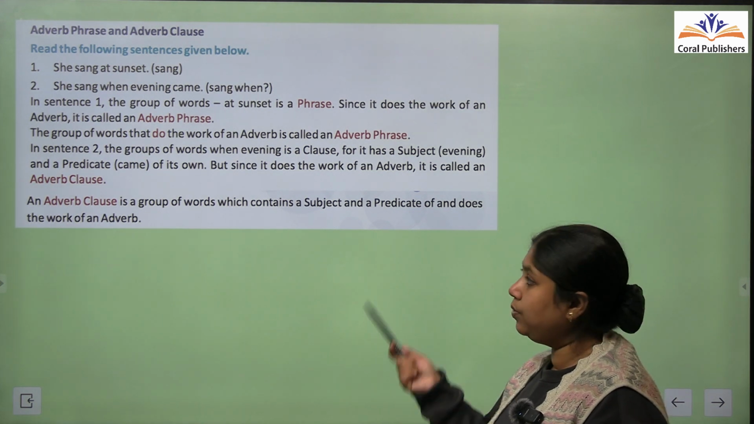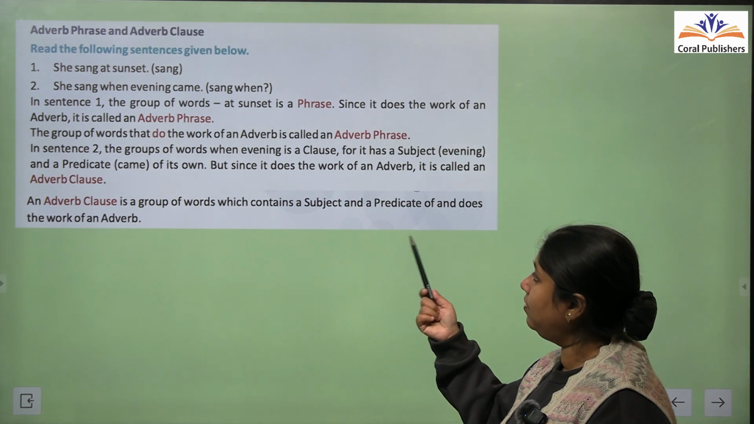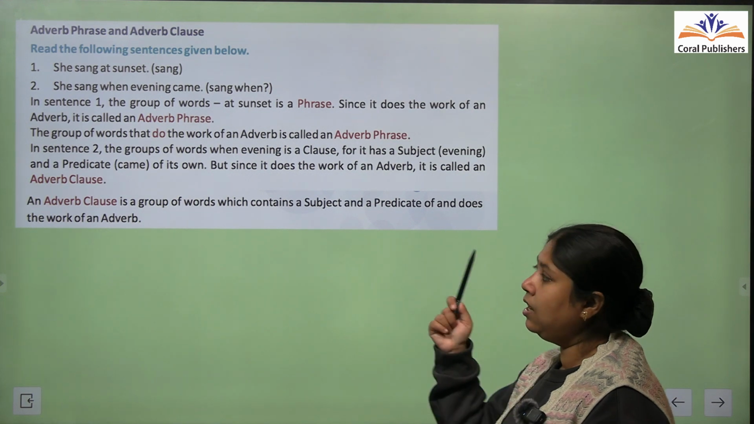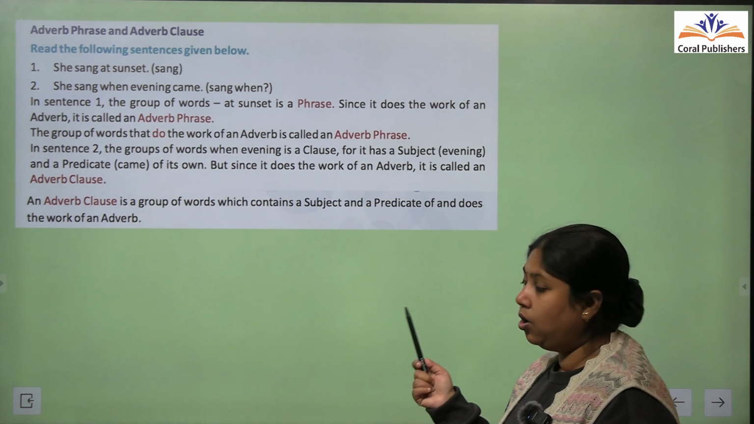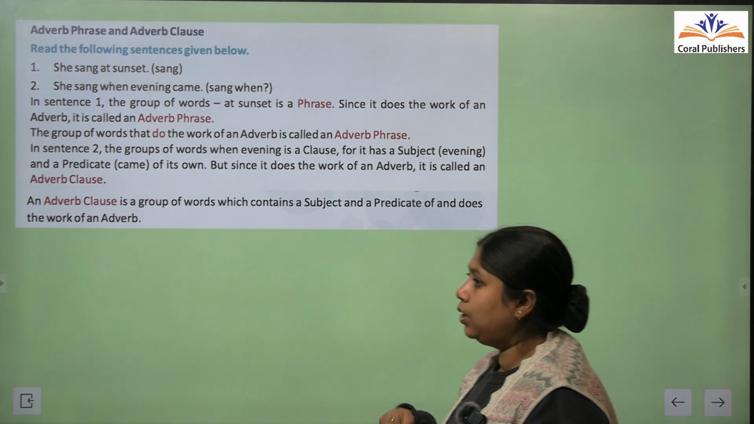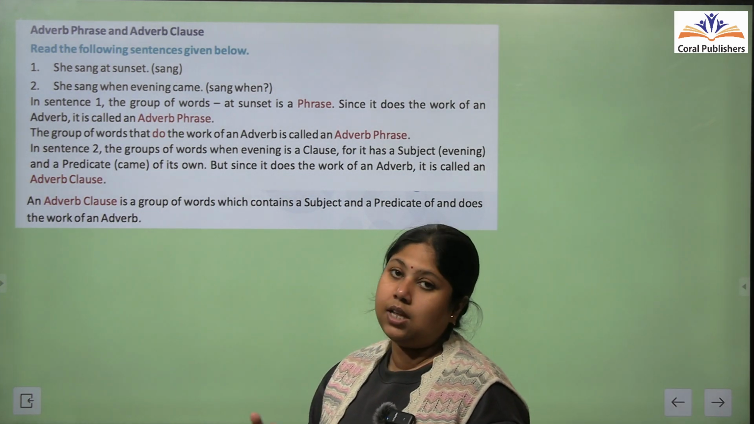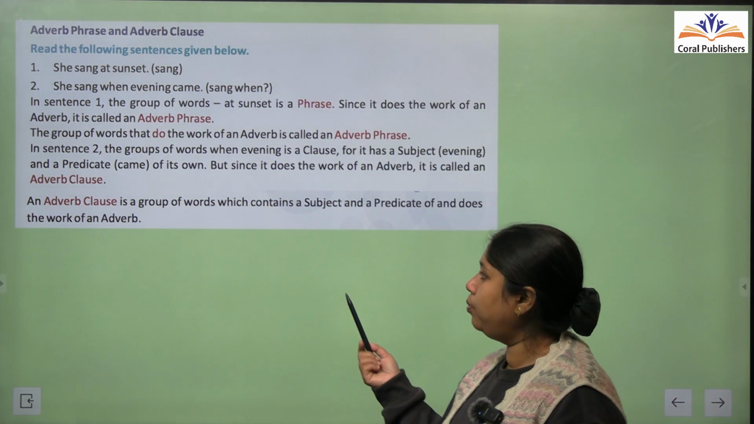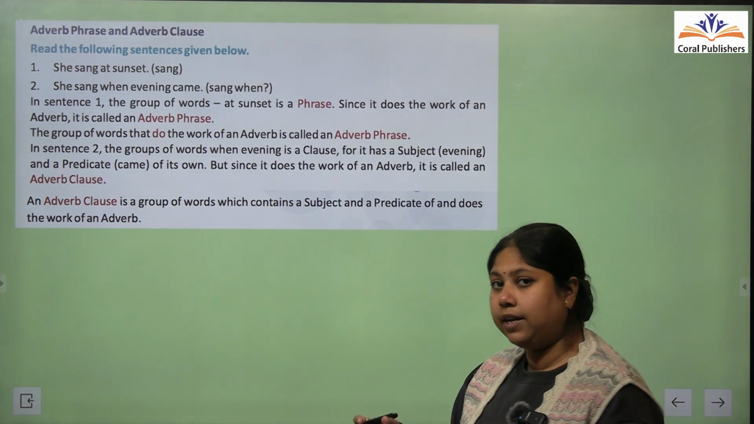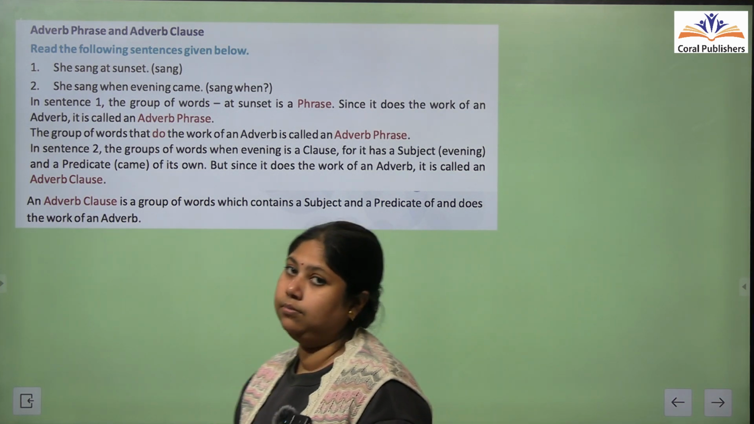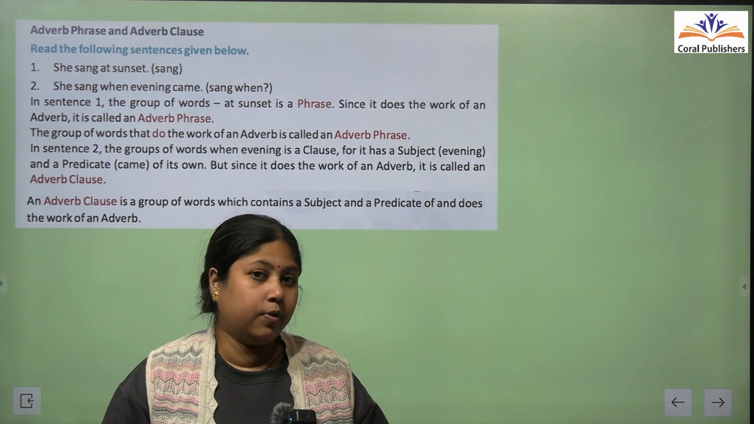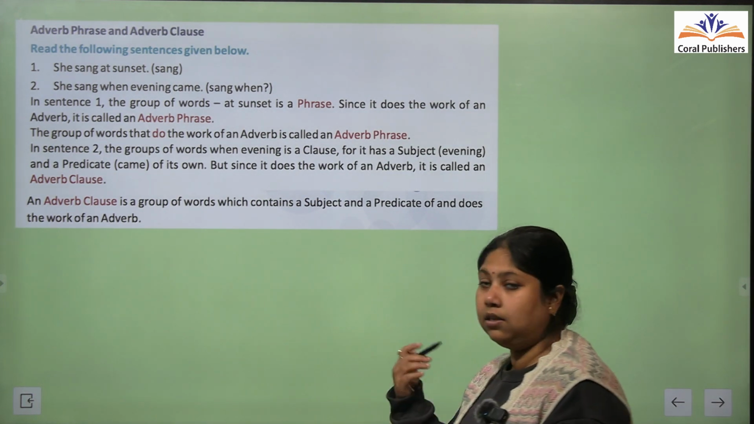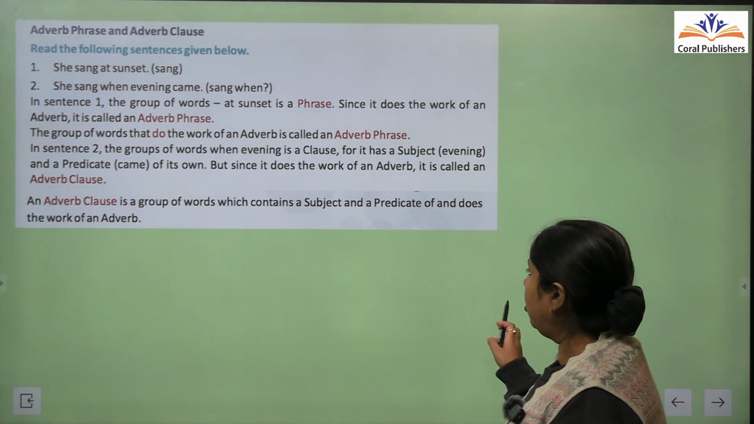In the second sentence, we will observe that the group of words when evening came is a clause because it has a subject, that is evening, and a predicate, that is came. Alright, and since it works as an adverb, that is why it is called an adverb clause. So an adverb clause is a group of words which contains a subject and a predicate and does the work of an adverb. Okay, so adverb का काम आपको याद होगा. Adverbs क्या करते हैं? They modify.